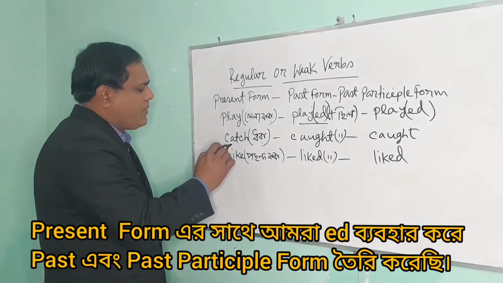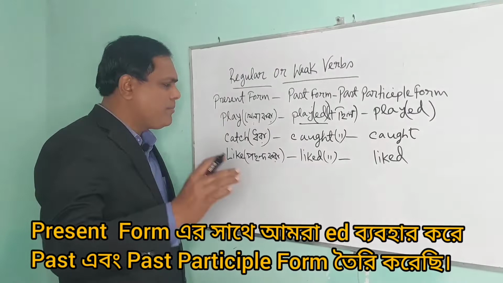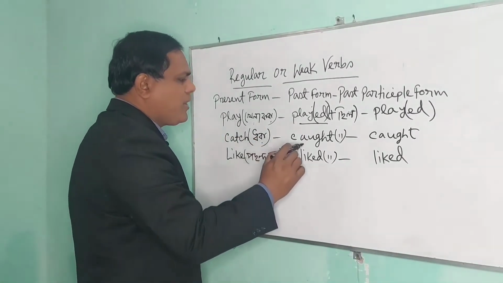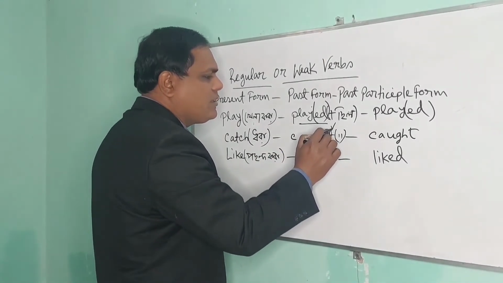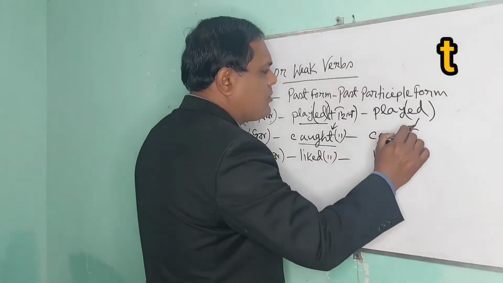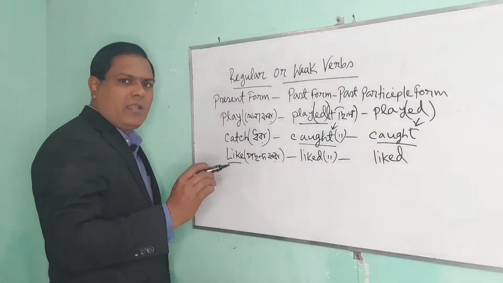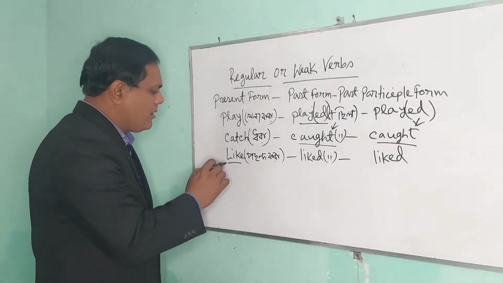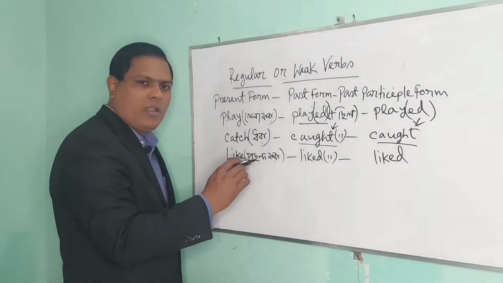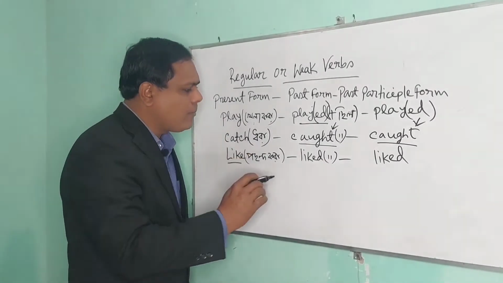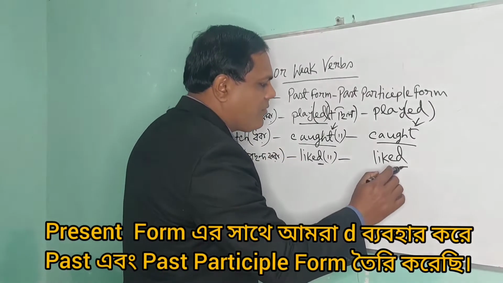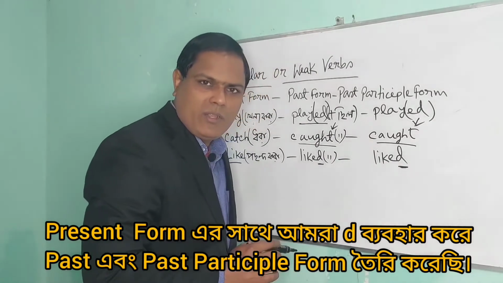The second verb is catch, that means to touch something. In Bengali you can say dhara. Its past form is caught. Here t is added. In the past participle form there is also t. In third number, like, that means to love something. In Bengali you can say pasando kara, liked. Here d is added. In the third form d is also added.